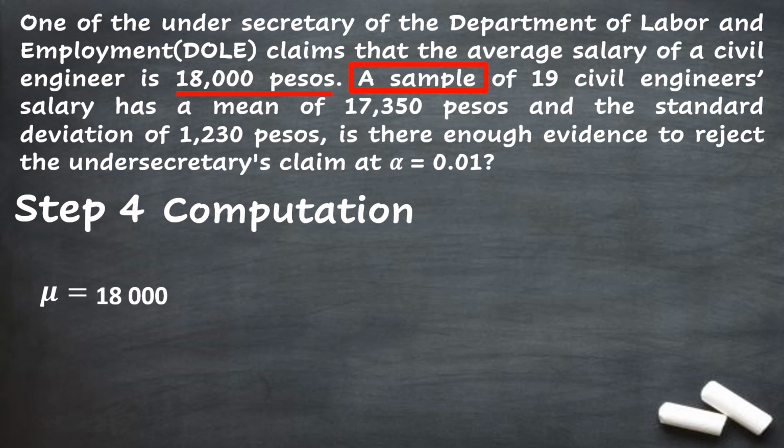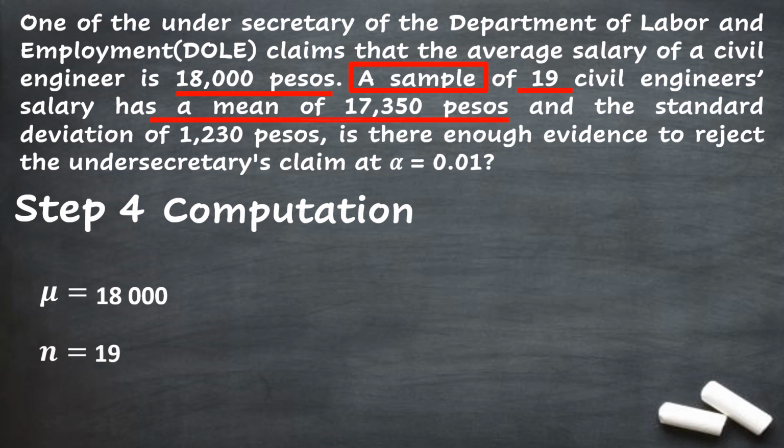Next, we have the term a sample of, so meaning to say the numerical values that will follow will be for the sample in this given sentence. A sample of 19 civil engineers. So from that phrase, we can say that 19 is the number of sample that we have for this problem.